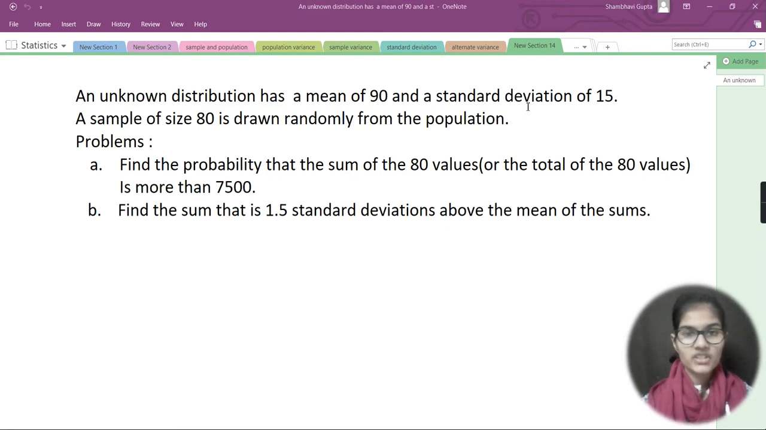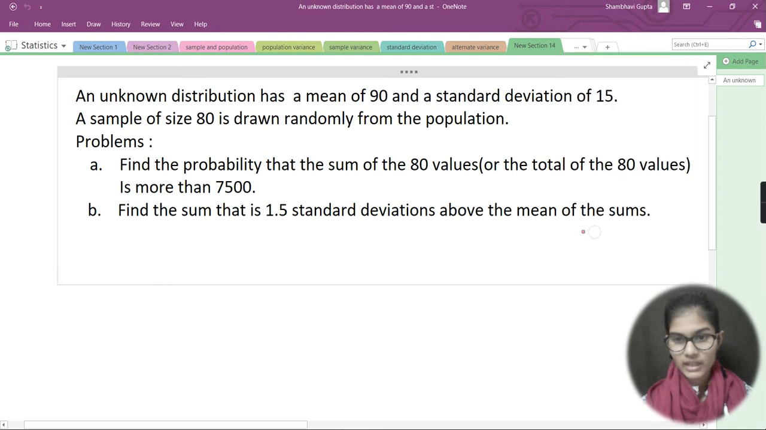Hello everyone, my name is Shambhavi and today we are going to discuss one question on the central limit theorem for sums. Let me quickly show you what we have discussed previously.